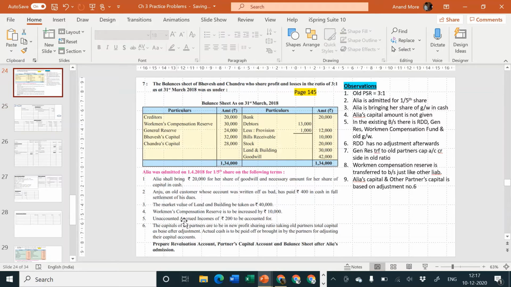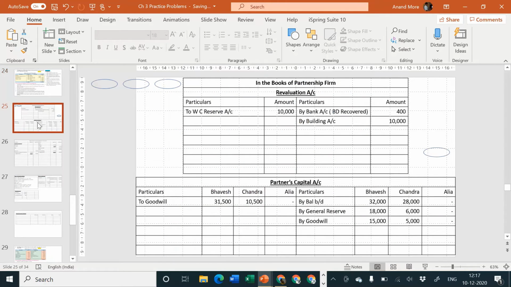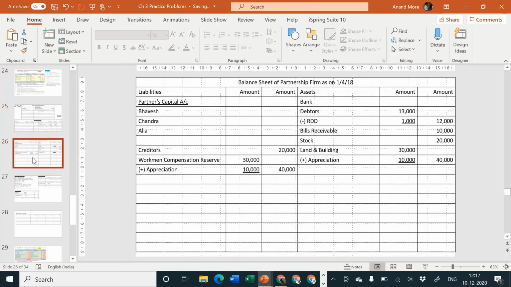Next one, unaccounted accrued income of rupees 200 is to be accounted for. There is some income which we had forgotten to write, unaccounted. Now it is necessary for us to write it down. If you want to write it down now, that means you must specify that income is coming in, debit cash or bank account, cash account debit to income account. That's a simple entry. But they have told no, it is not the cash income which is received but omitted to be recorded.